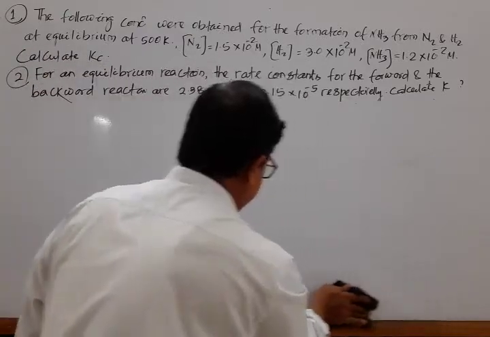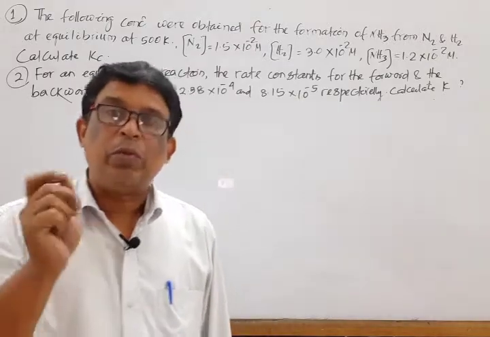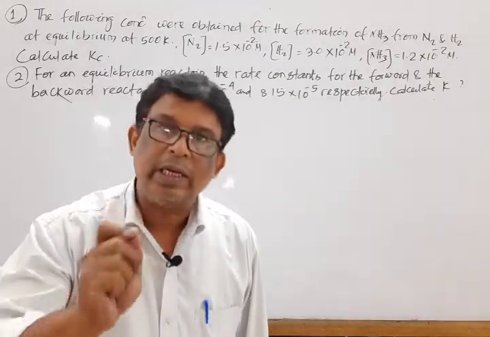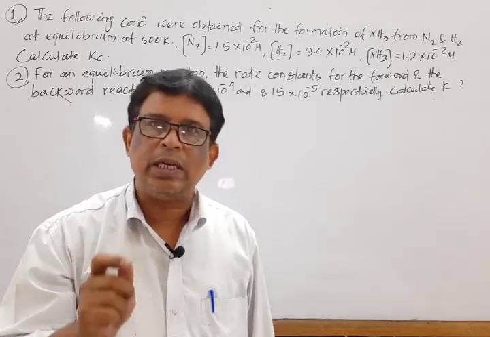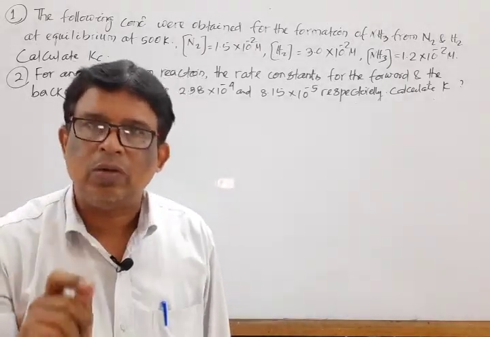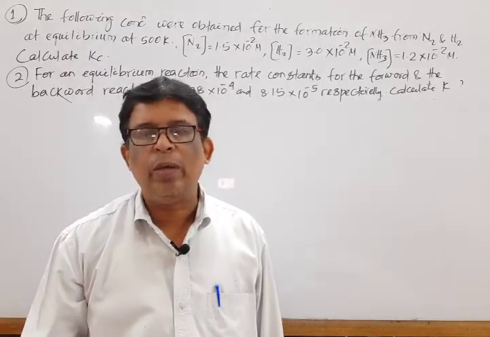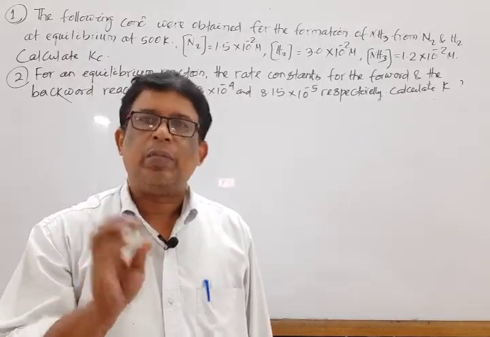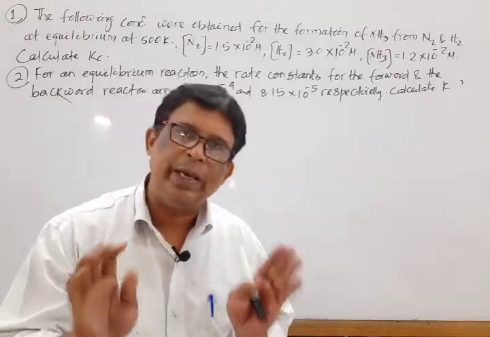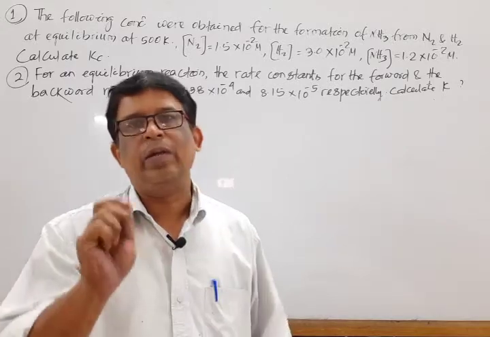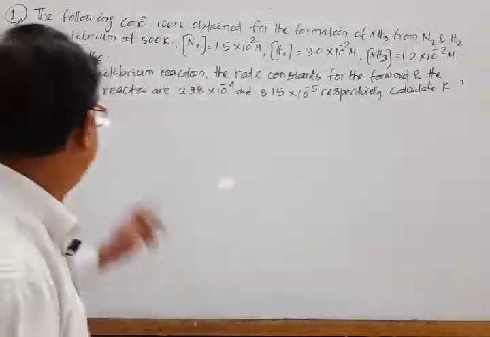Remember that in the question, the number of moles is given, but we have to calculate the concentration. Square bracket, that is active mass, is equal to concentration. Concentration is equal to number of moles per unit volume. In some problems, a volume of 2 liter, 3 liter or 5 liter is given. If not given, let the volume be V liter, so it is per 1 liter divided by V. Okay. Mark the next question.